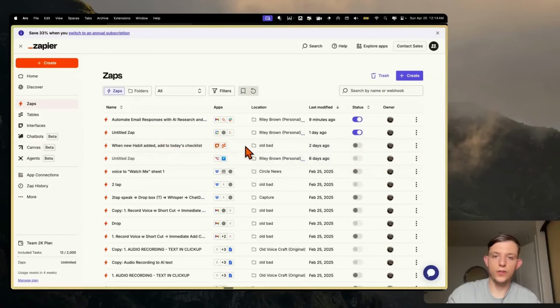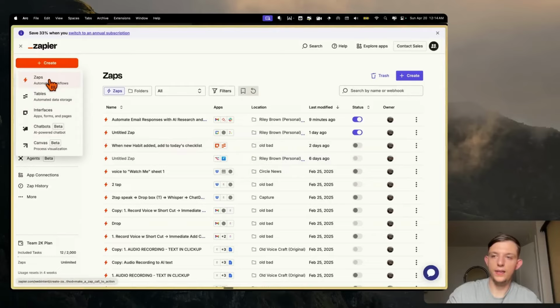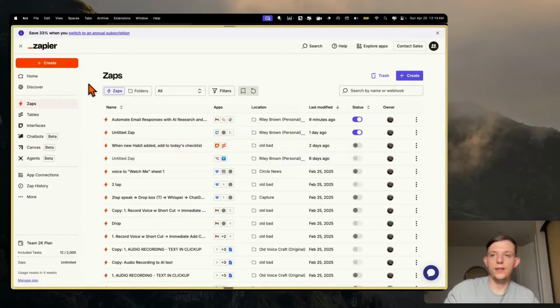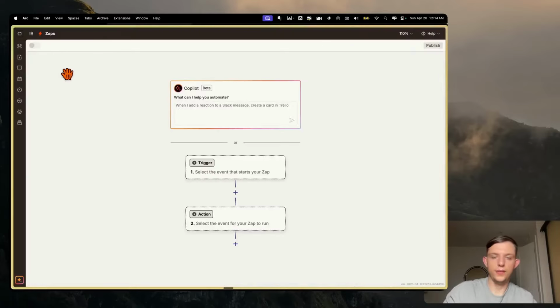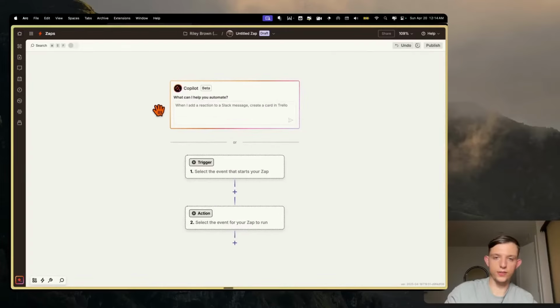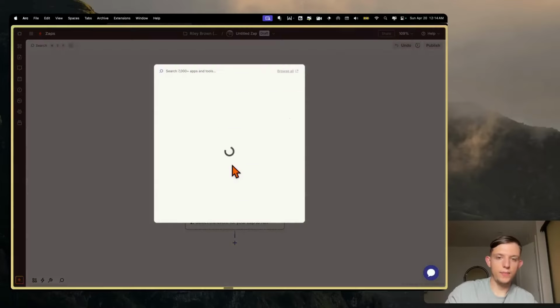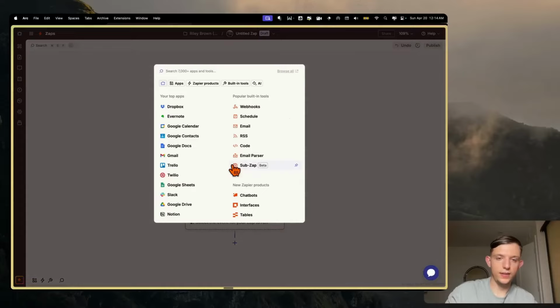Zapier. So let's go ahead and open up Zapier, and let's go ahead and create a Zap. And a Zap is, I think, just basically an automation. It's just what Zapier calls an automation flow, and every automation flow has a trigger. And in this case, let's go ahead and make the trigger. And by trigger, I mean this actually sets off the automation. And the automation is just a list of things that happen once the trigger happens.